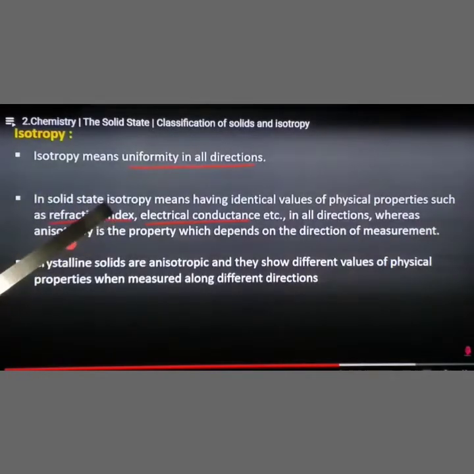So this is what isotropy and anisotropy are. The definition is given in this point. Now, are crystalline solids anisotropic or isotropic? Suppose the question is asked, why are crystalline solids anisotropic? Because they show different values of physical properties when measured along different directions.